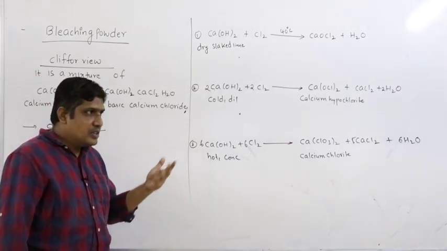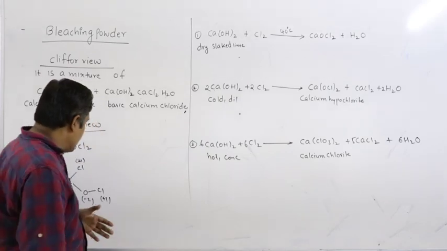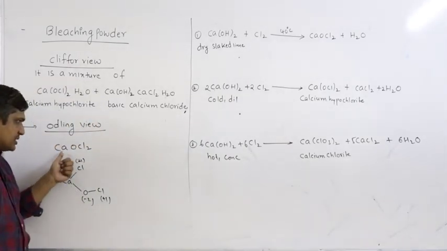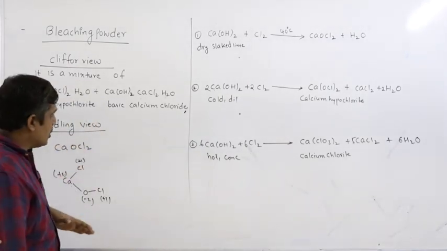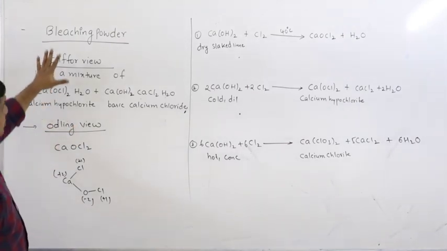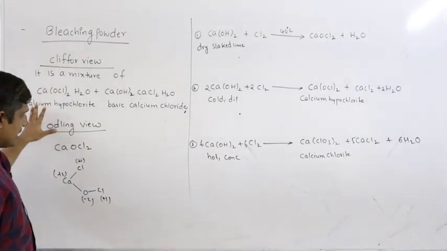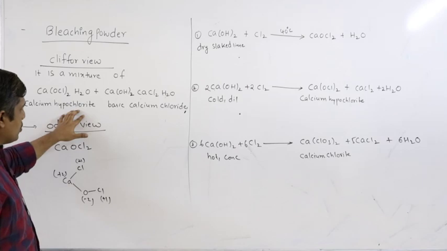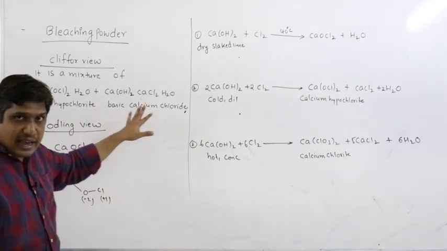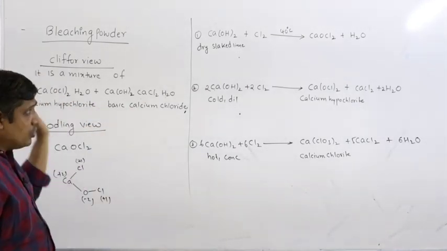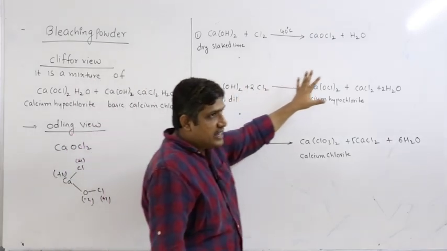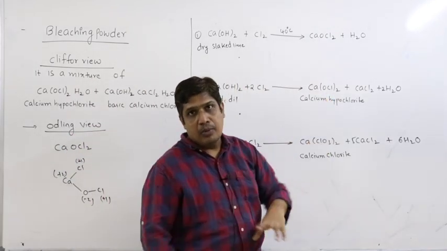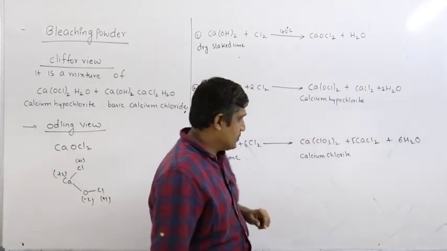Before the invention of X-rays, it was generally considered to be simply CaOCl2. Now, although bleaching powder is mainly considered a mixture of calcium hypochlorite and basic calcium chloride, the amount of chlorine present here is not all available for chemical changes.